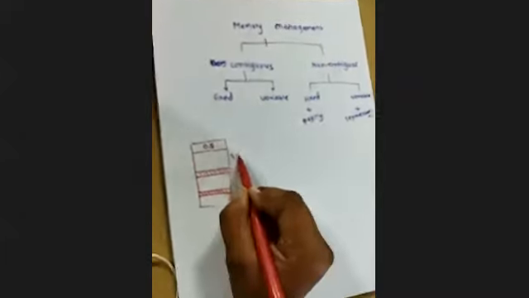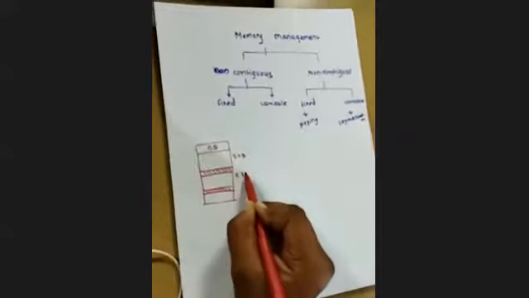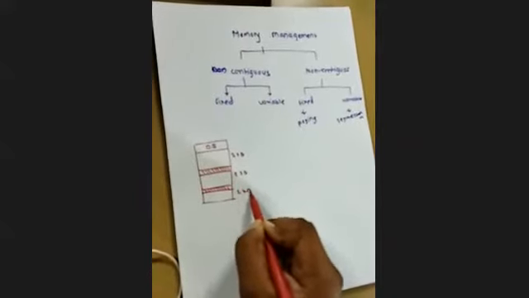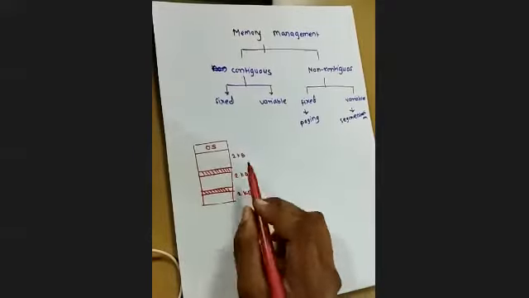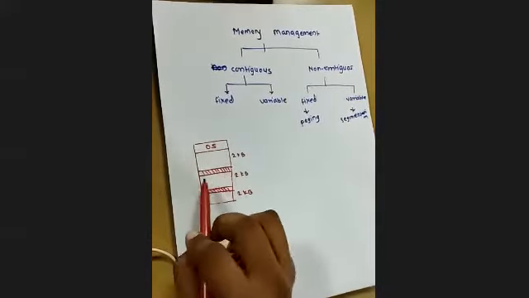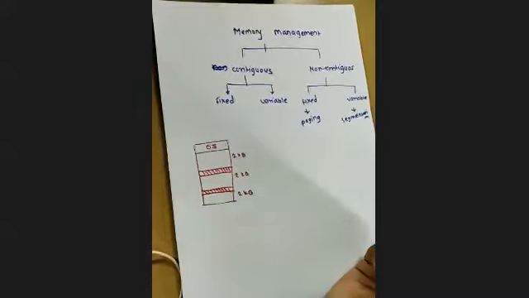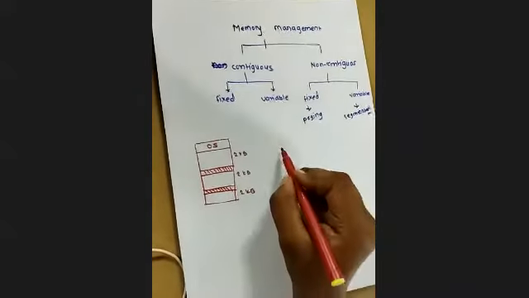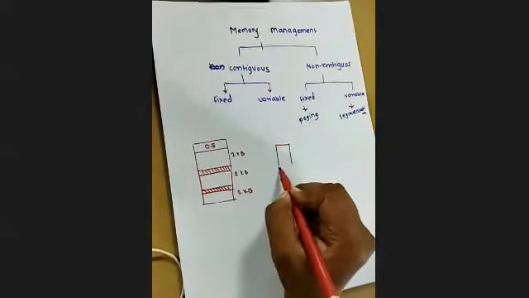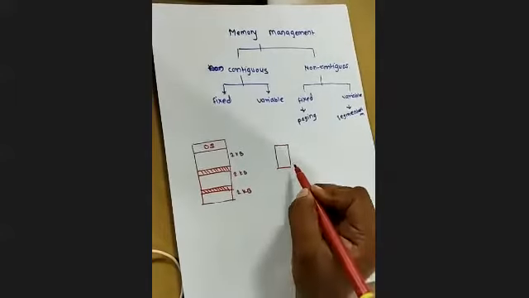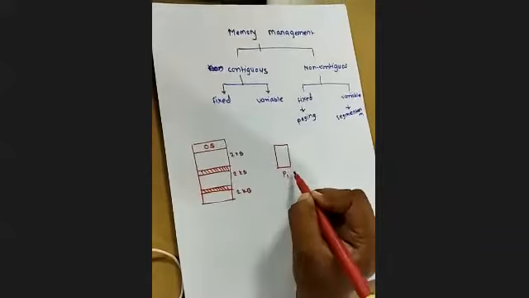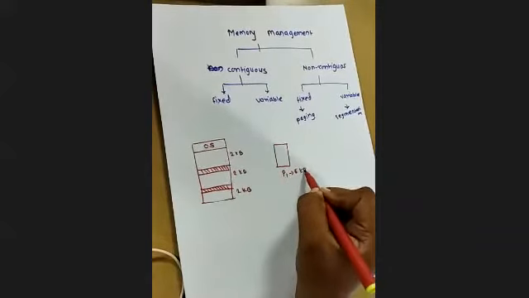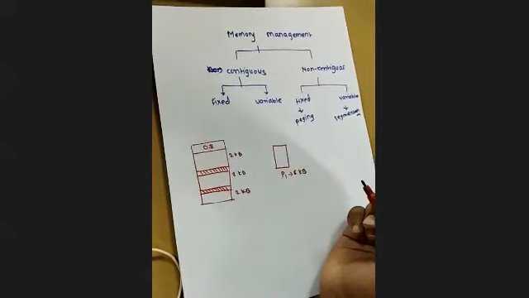The remaining free parts are 2 KB here, 2 KB here, and 2 KB here. This is the current availability of the memory. Now, suppose a process arrives that is ready for execution with the size of 6 KB.